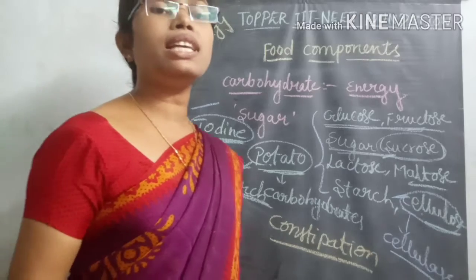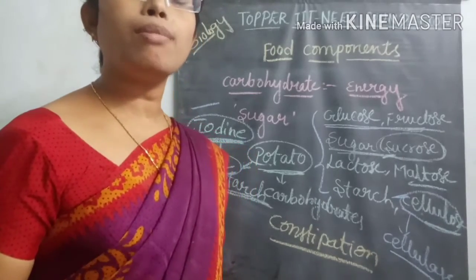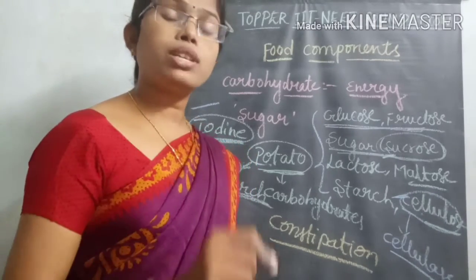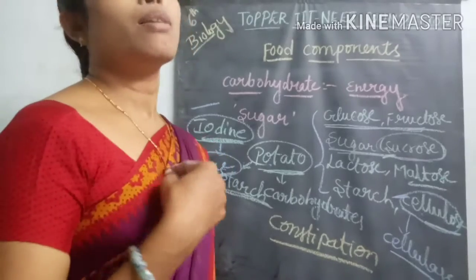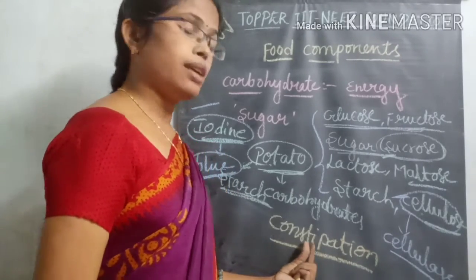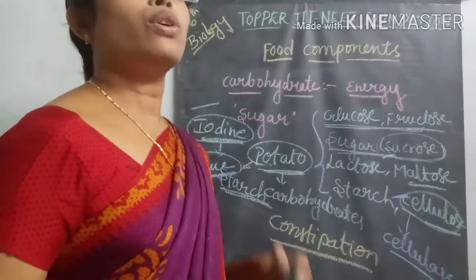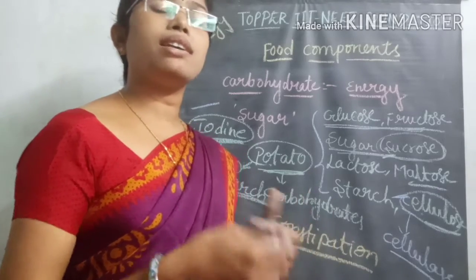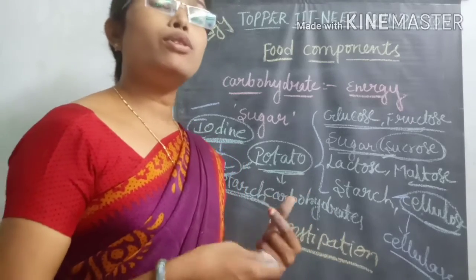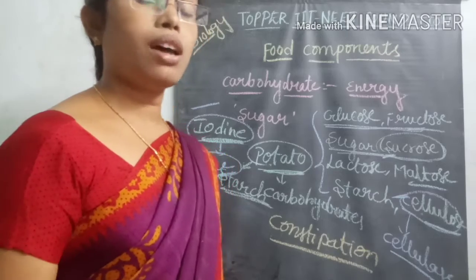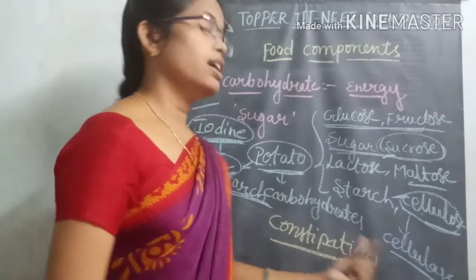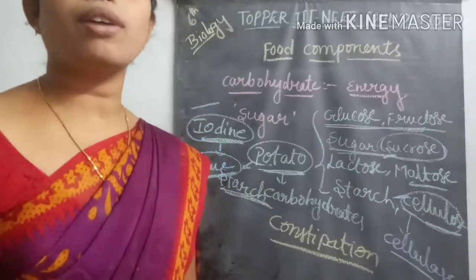So the elimination of the fecal material will be easily possible inside our body. That problem, being unable to move the bowel easily, is called constipation. What is that problem?